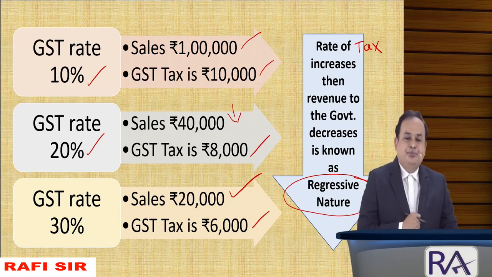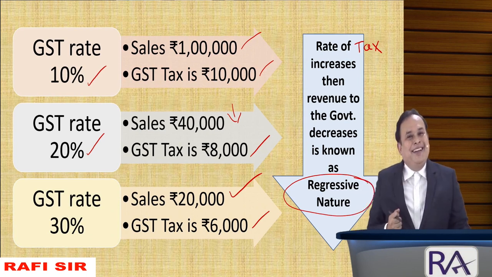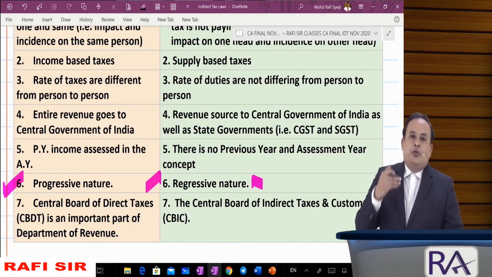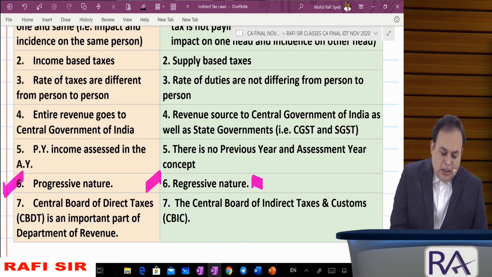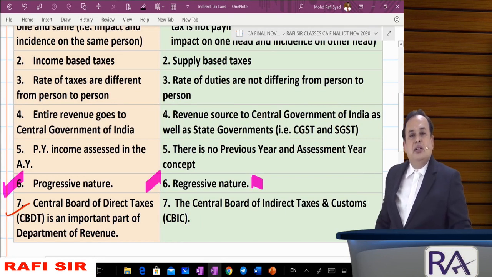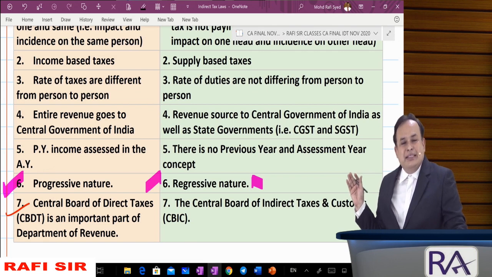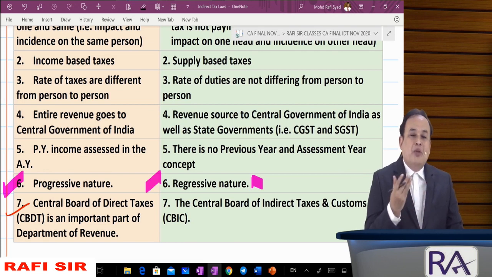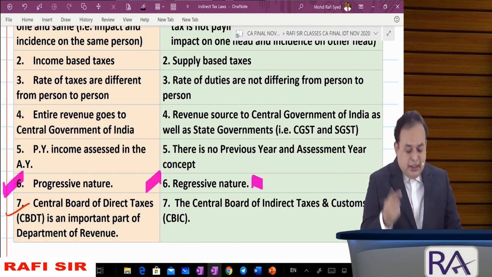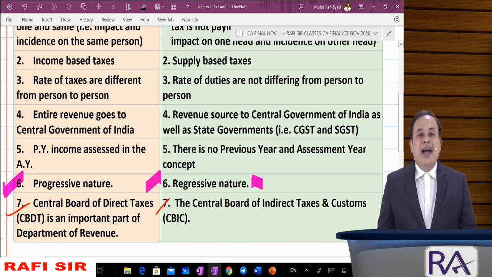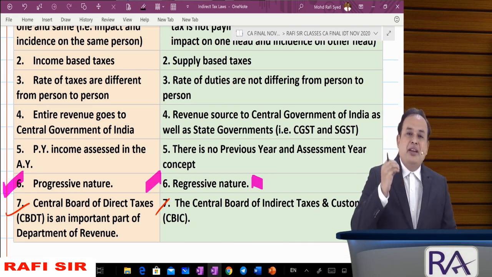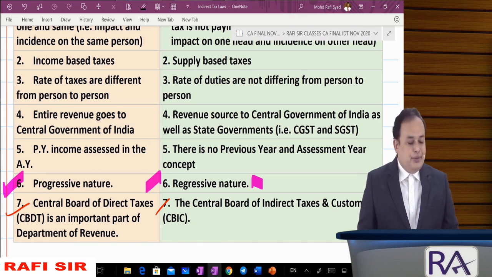So further, come back. Referring furthermore, what do you mean by direct taxes? Simple. Look here. Further, my dear sir, direct taxes are supervised by CBDT, Central Board of Direct Taxes, whereas our indirect taxes are supervised by CBIC, Central Board of Indirect Taxes and Customs. CBIC, Central Board of Indirect Taxes and Customs.